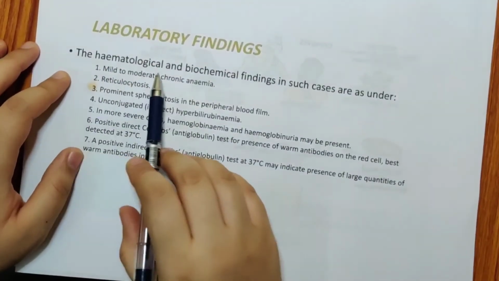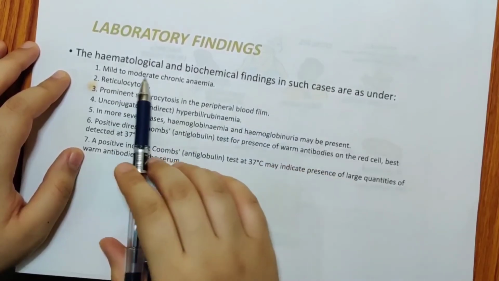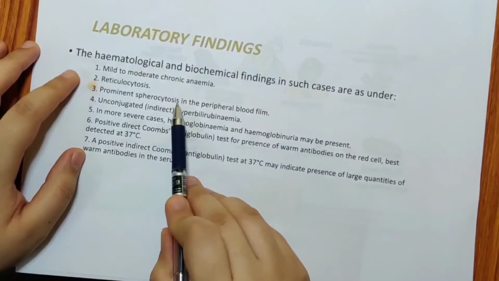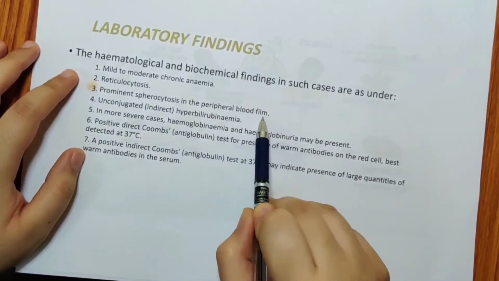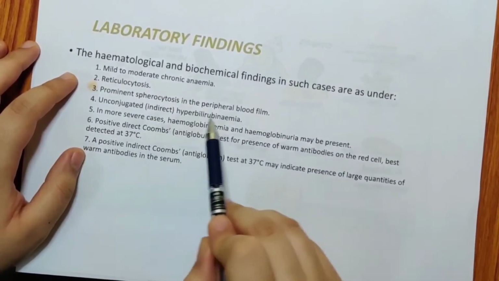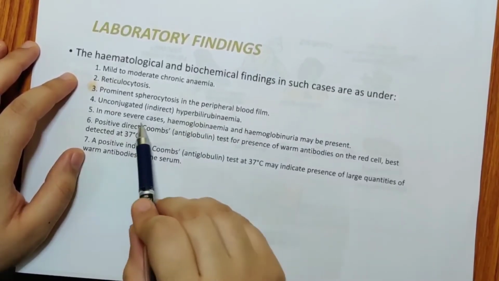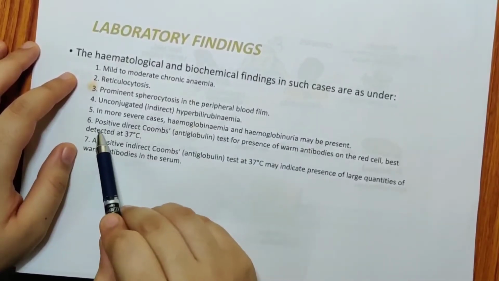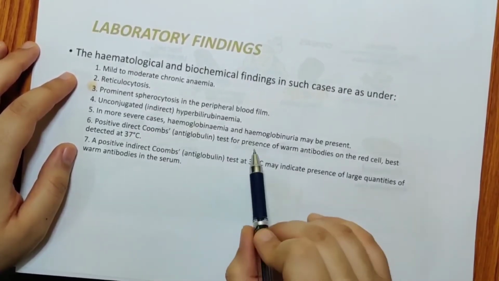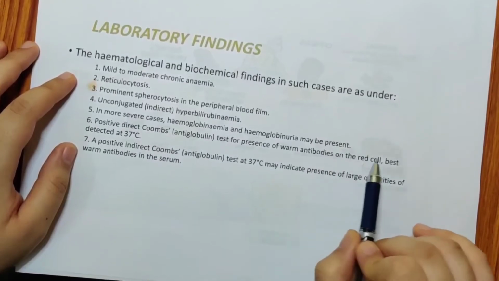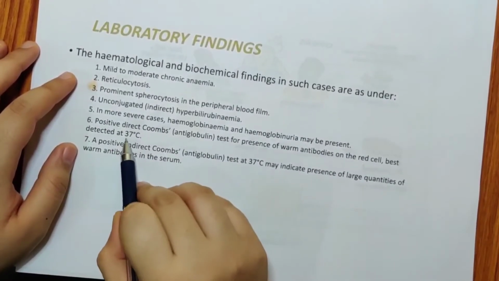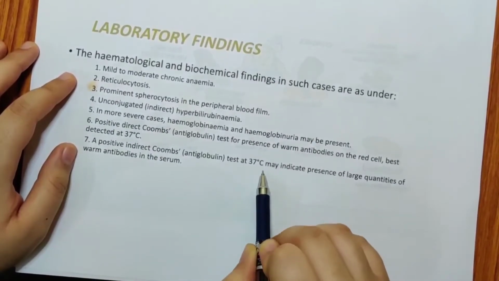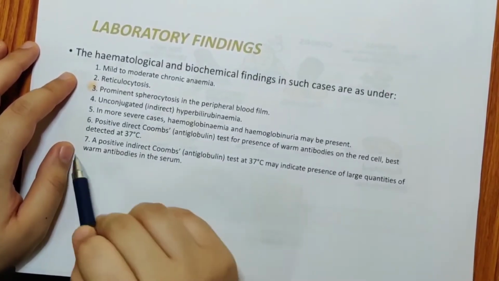Laboratory findings. The hematological and biochemical findings are mild to moderate chronic anemia, reticulocytosis, prominent spherocytosis, which we will see in the peripheral blood film, and unconjugated hyperbilirubinemia. In severe cases, hemoglobinemia and hemoglobinuria will be seen. A positive direct Coombs test will show the presence of warm antibodies on red cells, which is detected at the temperature 37 degrees Celsius. A positive indirect Coombs test at 37 degrees may indicate the presence of large quantities of warm antibodies in the serum.